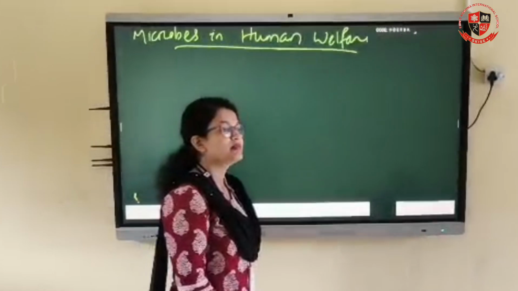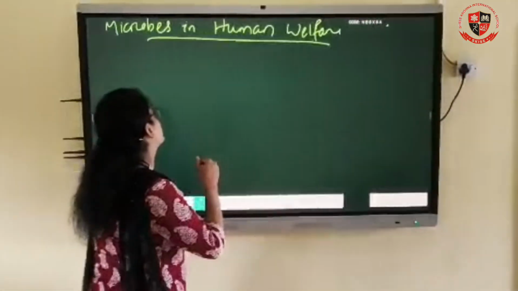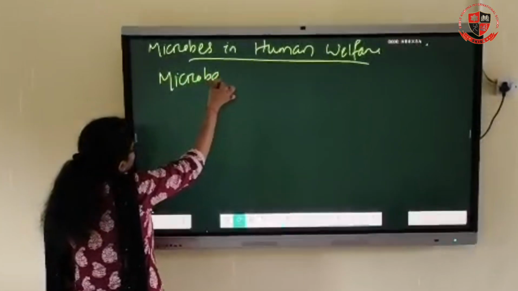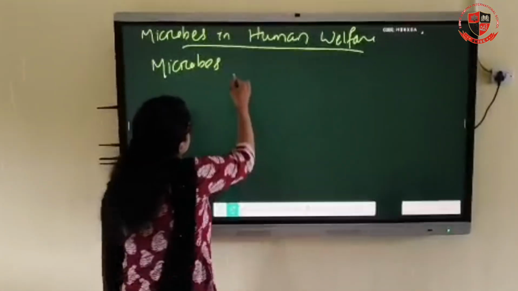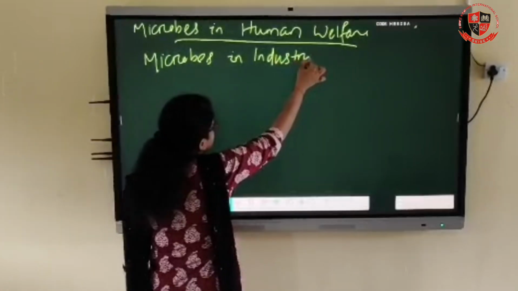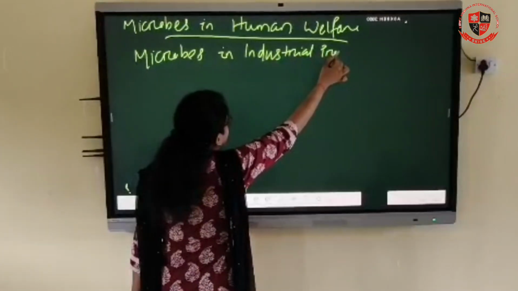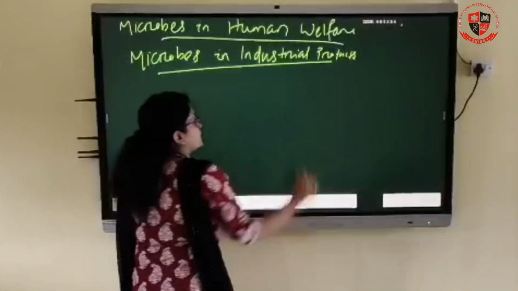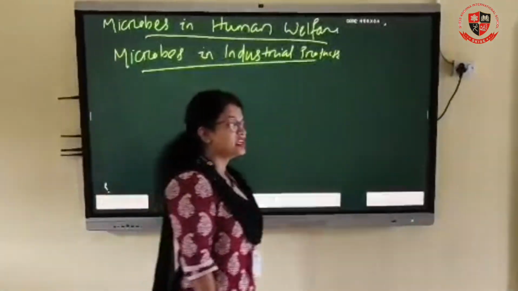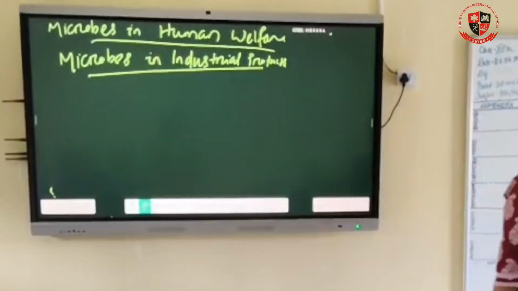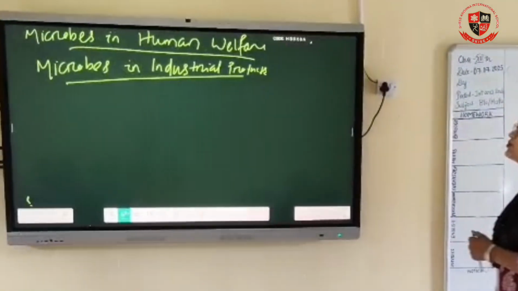This is about the chapter Microbes in Human Welfare. In this chapter we discuss the topic microbes in industrial products. Every day in industry a large amount of product is released which is valuable for human beings.